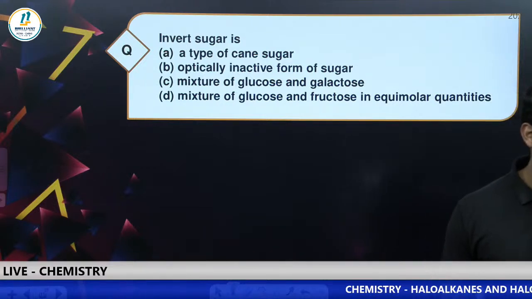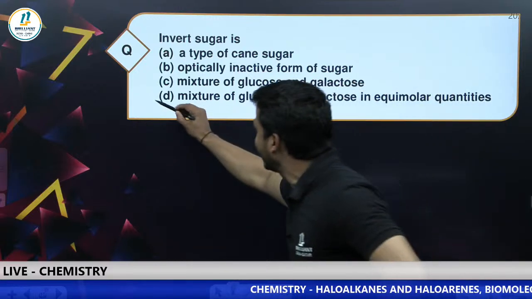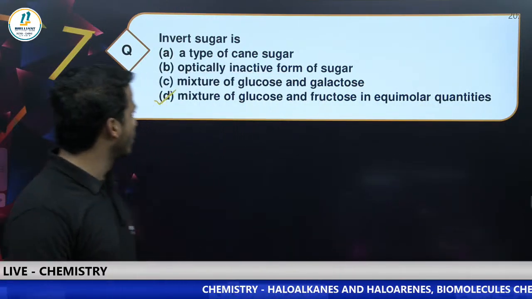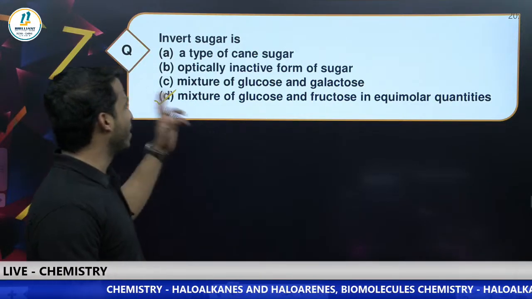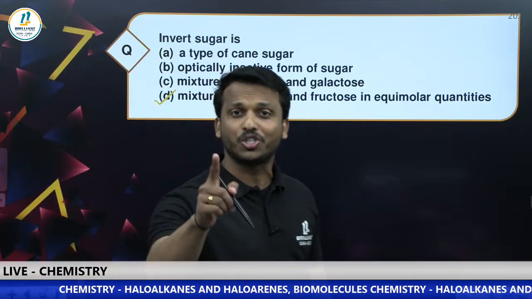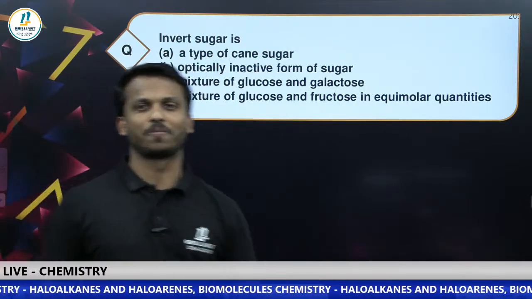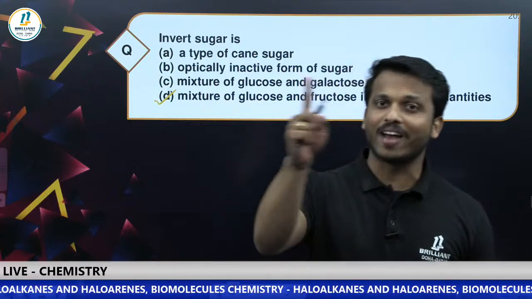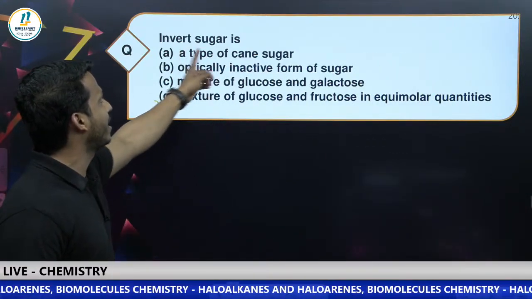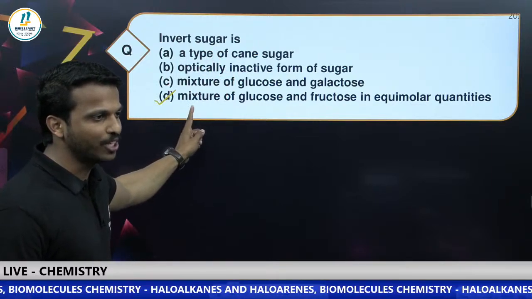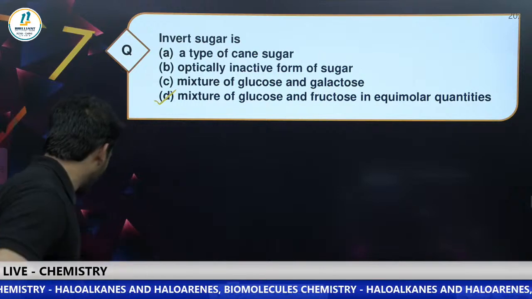Very good. That is option D, a mixture of glucose and fructose in equimolar quantity. The invert sugar you studied in the biomolecules chapter is sucrose. Sucrose contains glucose and fructose, right? Those form the sucrose molecule, and that is called invert sugar. Option D is the correct answer. Okay, no problem. Don't worry. Keep doing.